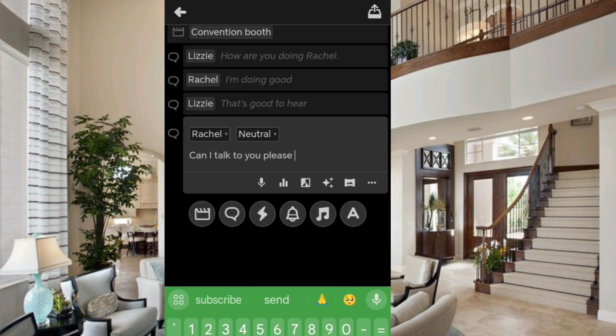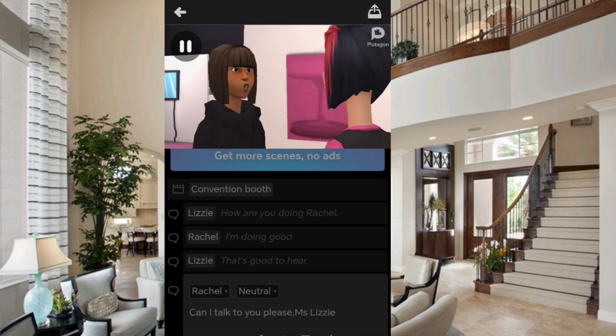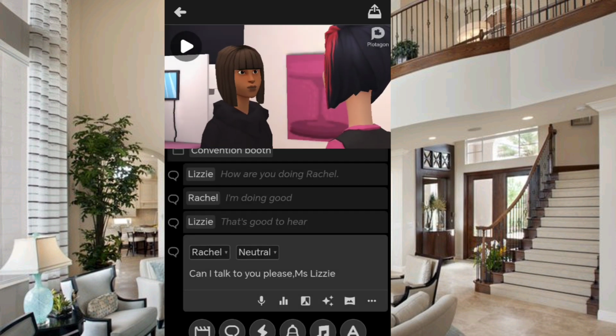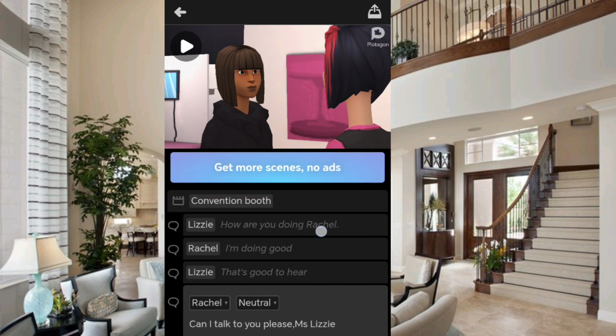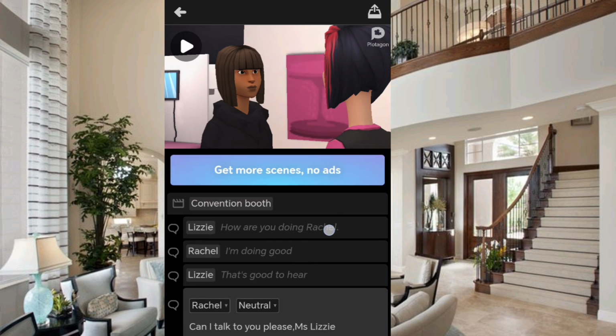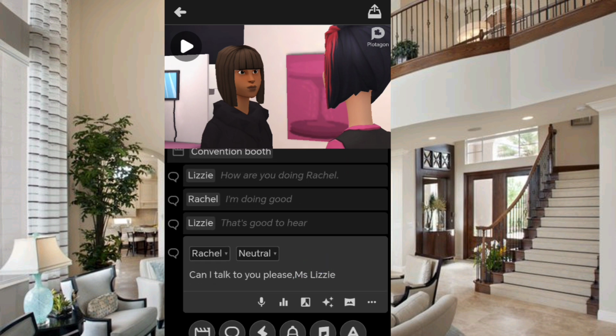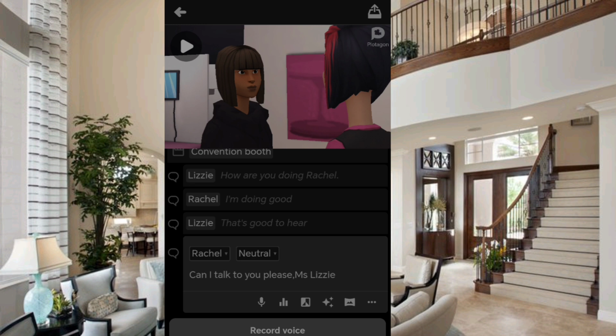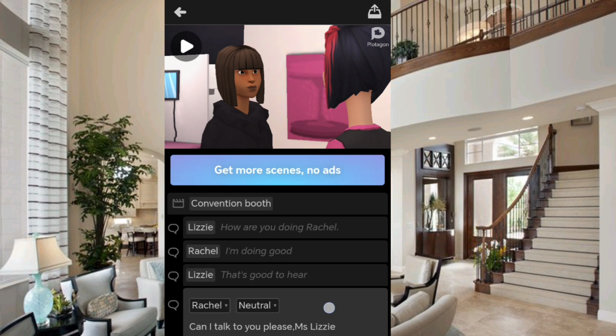Okay, here you have to put any word you want. You have to write anything you want the actor to say. Remember, you can use even your voice. If you don't want to write words, you can use your voice. Here you can record your voice. So if you can write, it's fine. But if you can record, you can use your voice. I think if you can use both, it's fine.